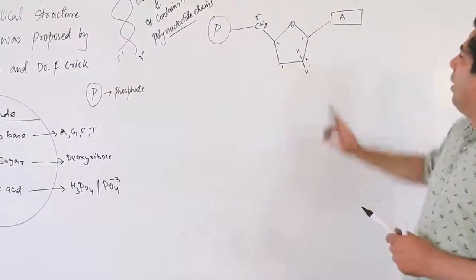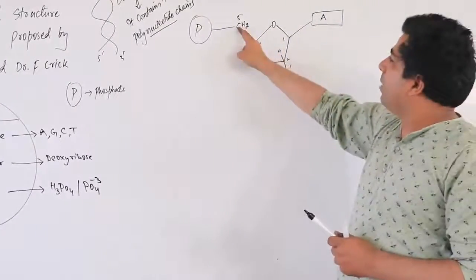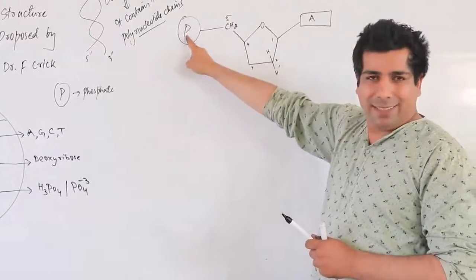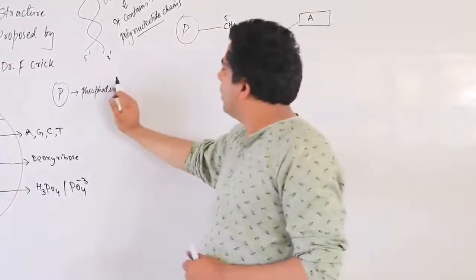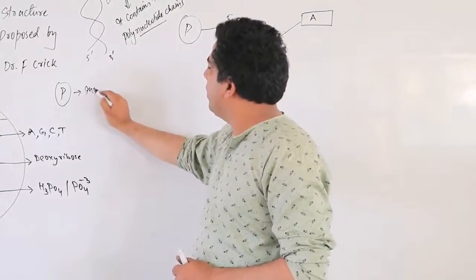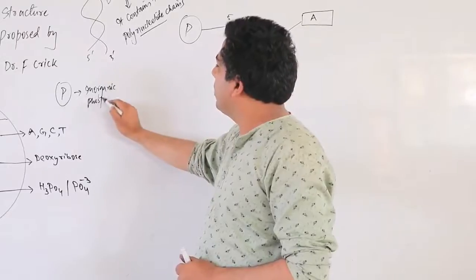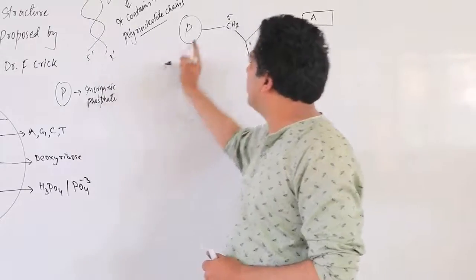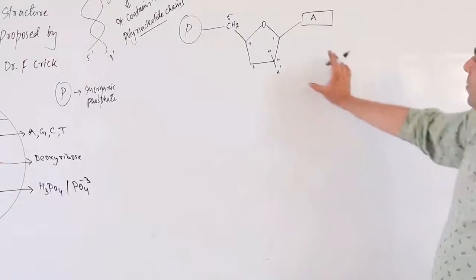Now, the first carbon is linked to the base. The fifth carbon is linked to the phosphoric acid or phosphate. Let's call it inorganic phosphate. Inorganic phosphate, or you can also call it phosphoric acid. Correct? This P. Now, on the other hand, this is one strand.